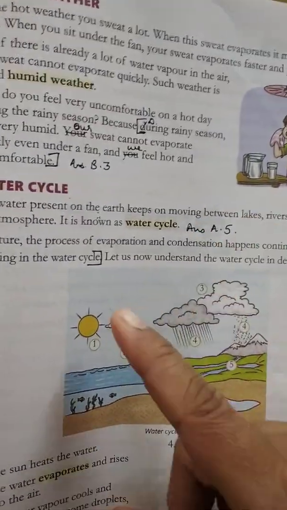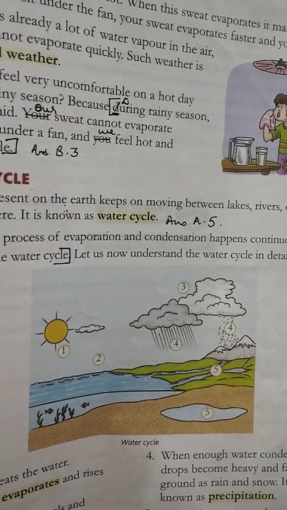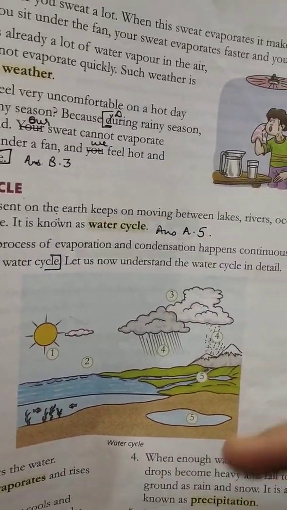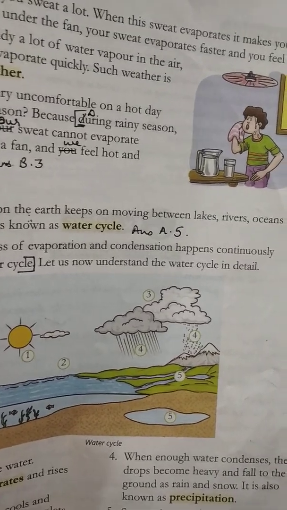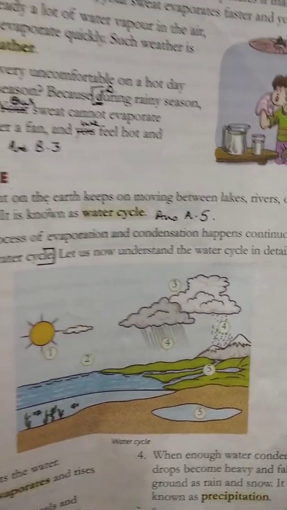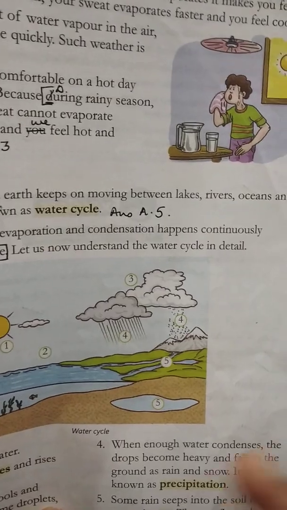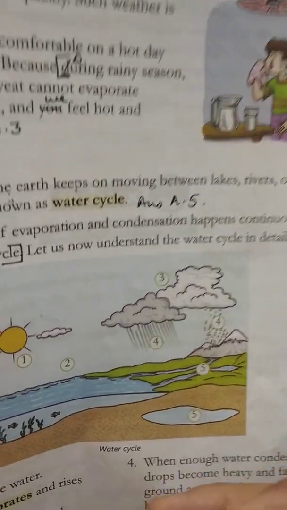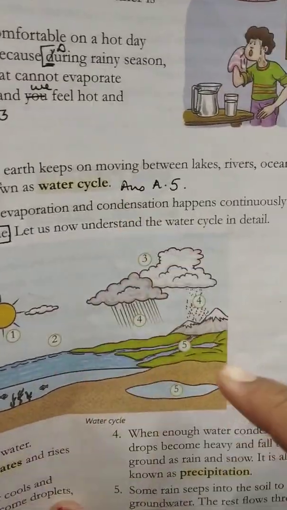Now, let us learn with the help of this image, this diagram. Okay, now can you see this image here? Yes. Now see, we all know that the water present on the earth keeps on moving, as I've already told you. Okay, so this movement of water from lakes, ocean into the atmosphere is called water cycle. Yes, and the process of evaporation and condensation which happens continuously results in water cycle.